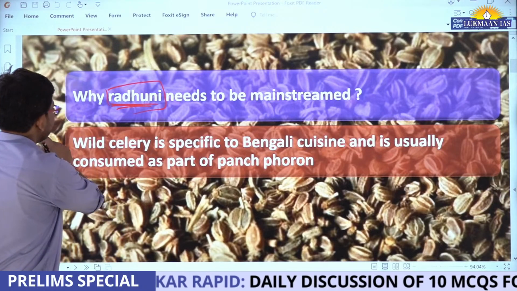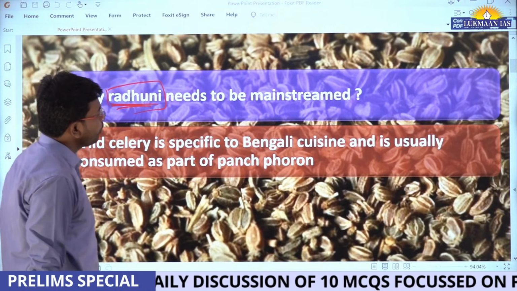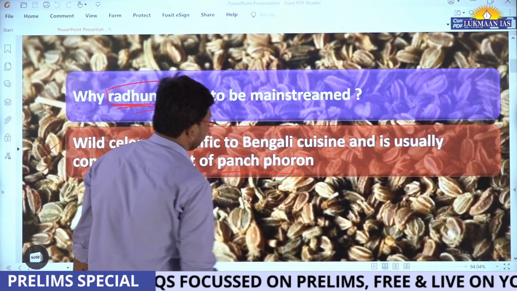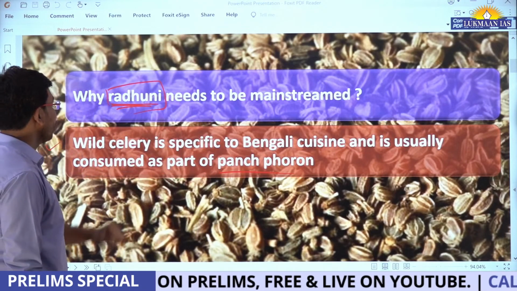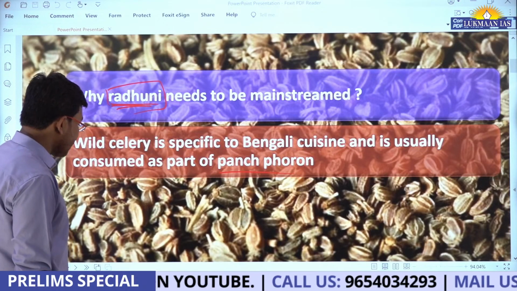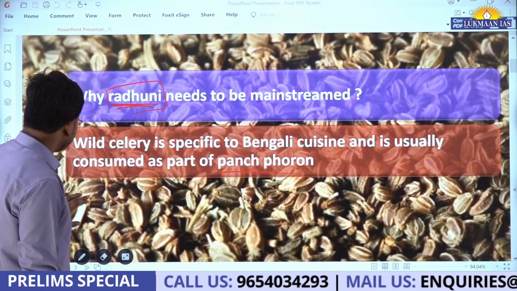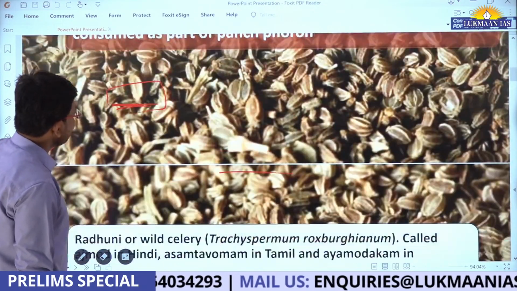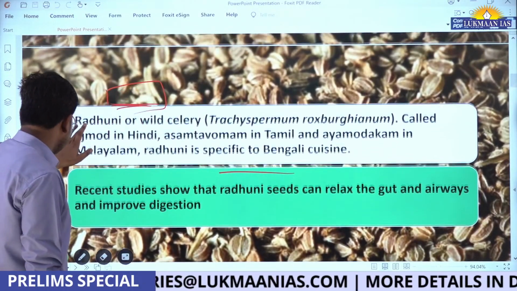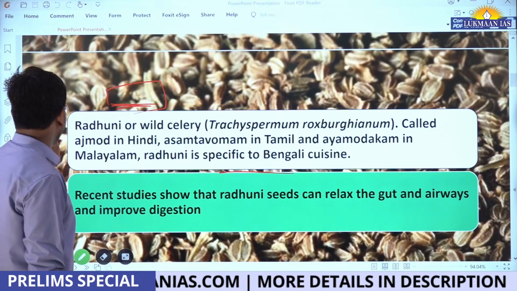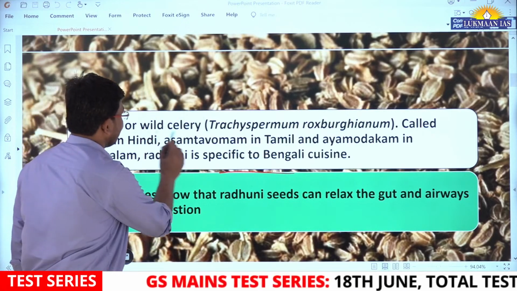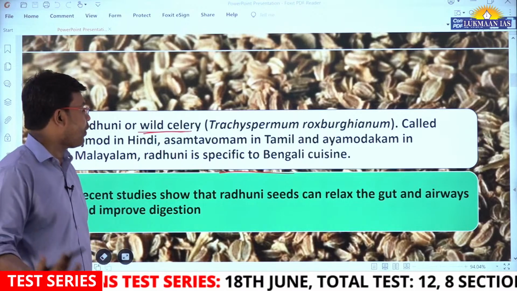It says wild celery is specific to Bengali cuisine and is usually consumed as part of Panch Phoron. So this is about Radhuni seeds, and apart from this, let us understand the scientific name of Radhuni seeds. Radhuni, in English, is known as wild celery.